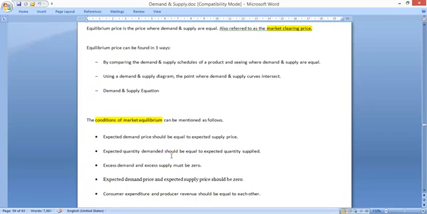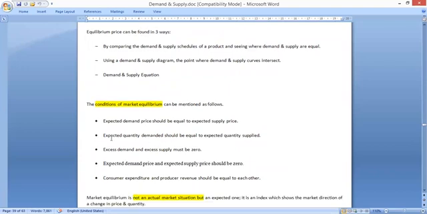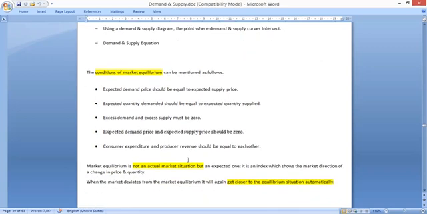When it comes to the conditions of market equilibrium, we have these 5 conditions. Remember, this can be tested in your exams. One condition is the demand price should be equal to the supply price. The quantity demanded should be equal to the quantity supplied. The excess demand and excess supply will be 0. The excess of expected demand price and the expected supply price should be 0. The consumer expenditure and the producer revenue should be equal to each other. When we study in detail, you will see how these conditions are met.